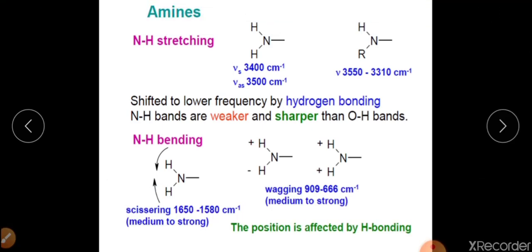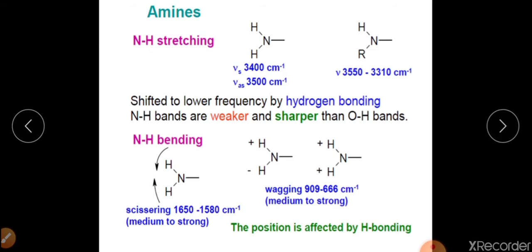Now, as amines can be primary, secondary and tertiary, in secondary amine the value of NH stretching vibration may vary from 3550 cm⁻¹ to 3310 cm⁻¹. In tertiary amines, as there is no nitrogen-hydrogen bond, there will be no NH stretching vibration. So this is the first kind of stretching vibration in amines.